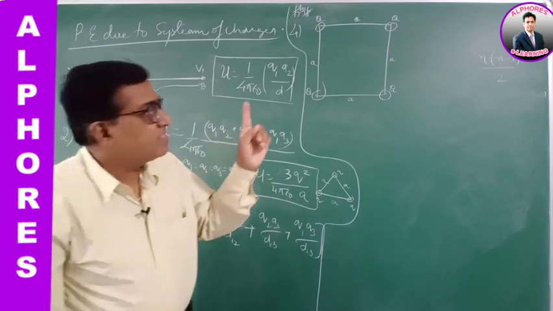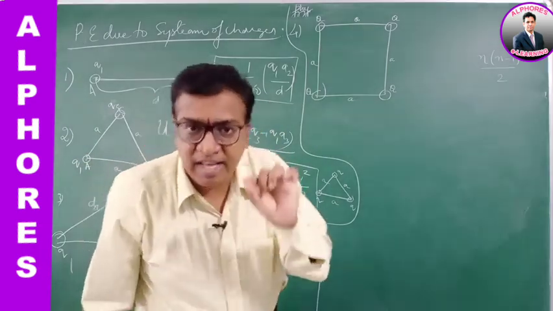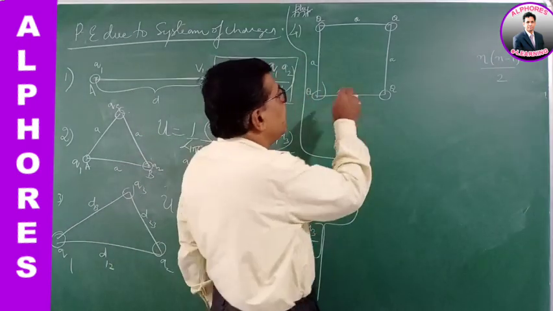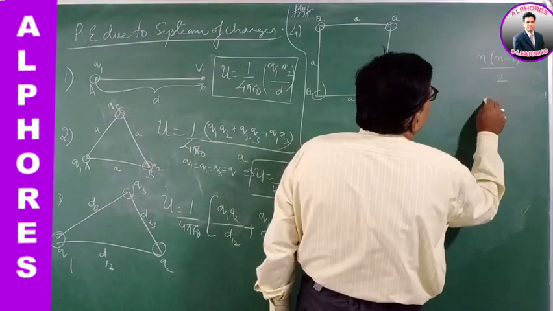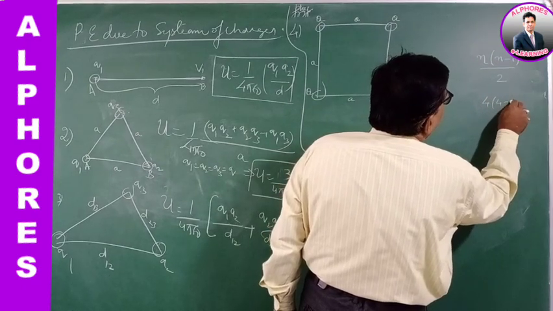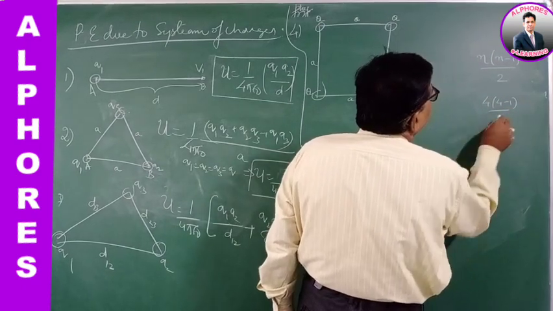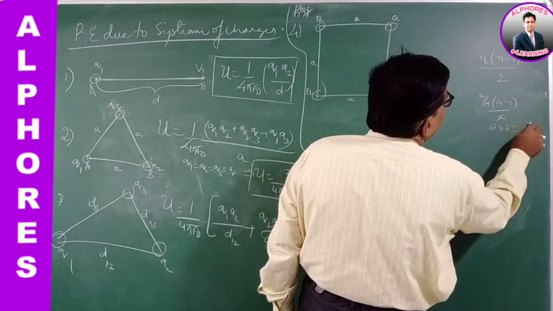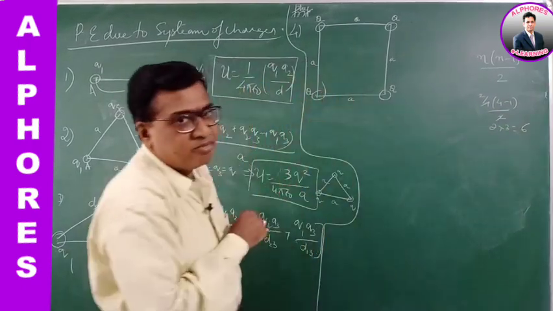First of all, whenever such a problem is given, find out the number of combinations that occur in this problem. So how many combinations occur? There are 4 charges, so it's 4 into (4 minus 1) by 2. So 2 ones are 2, it's 2 into 3, that is 6. So there are 6 combinations.